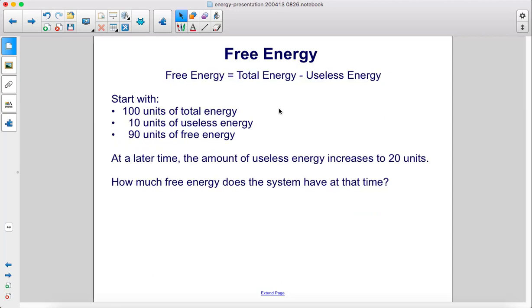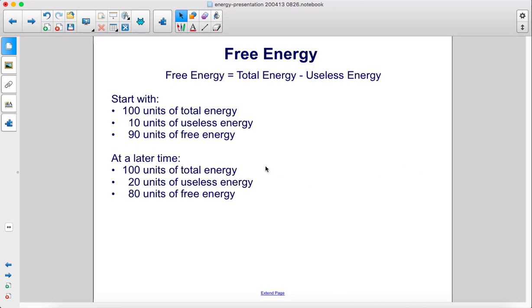Therefore, the amount of free energy always decreases. Let's start with 100 units of total energy, 10 units of useless energy, and 90 units of free energy. At a later time, the amount of useless energy increases to 20 units. How much free energy does the system have at that time? At the later time, when there are 20 units of useless energy, there would now be 80 units of free energy, and you can see there's still 100 units of total energy.